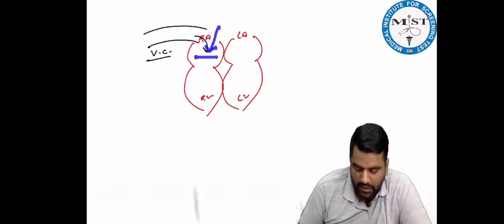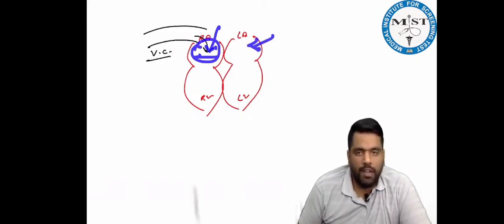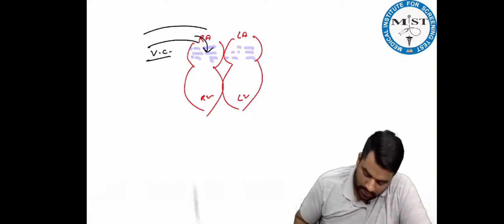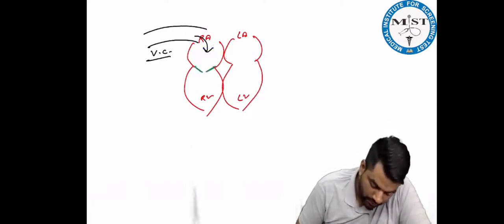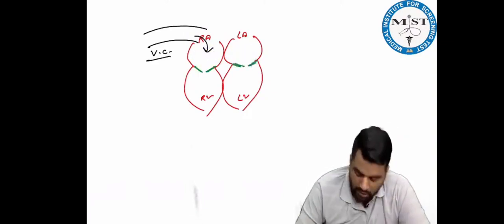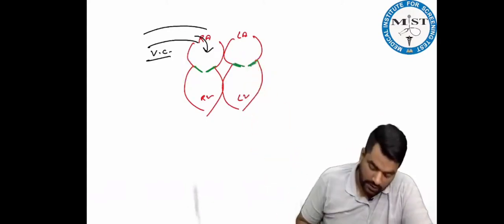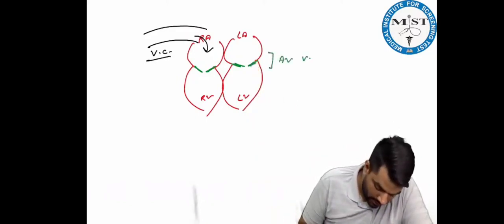When blood comes into the right atria as venous filling, at the same time blood also comes from the pulmonary vein, from the lungs. So both atria fill together, and when they are filling, there should be a wall present, only then will they be filled up. Combinedly, these 2 walls present between atria and ventricle we call the AV wall, the atrioventricular wall.